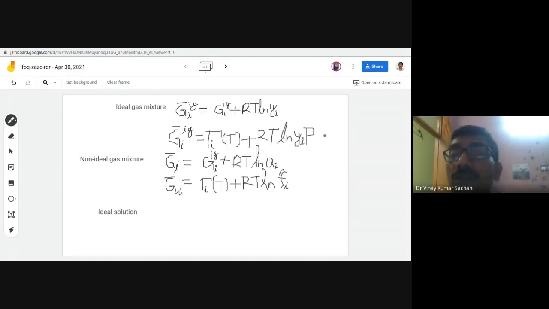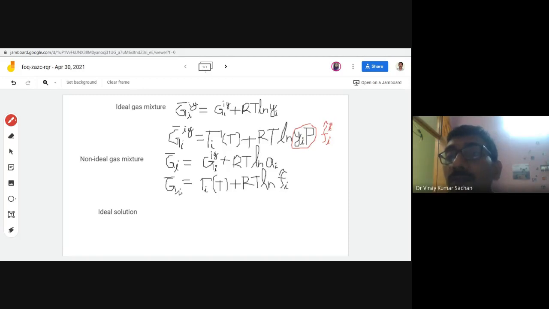Now here also this is a fugacity. So this is nothing but, as I told you last time, the fugacity only. Let me take red color. So this is fugacity only. What do we write it? Fugacity of the component in the ideal gas mixture.